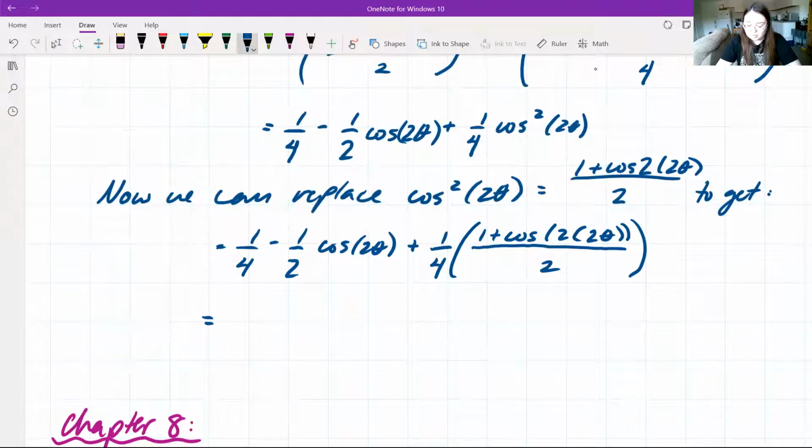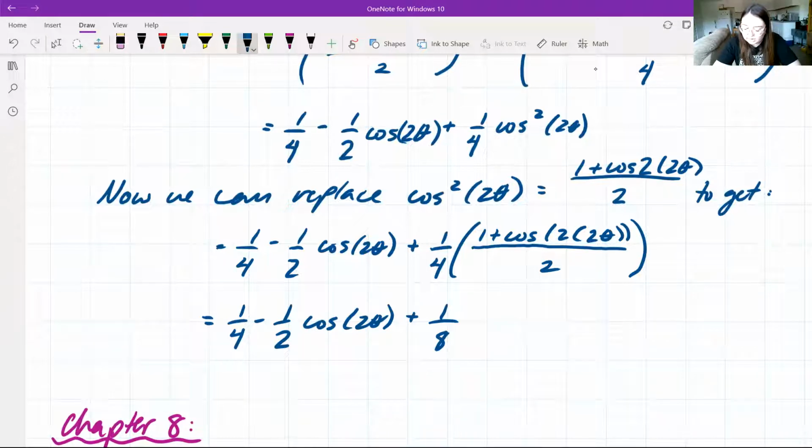When we simplify this out, we'll get 1/4 minus 1/2 times cosine of 2 theta plus 1/8 plus 1/8 cosine of 2 times 2 theta, which is 4 theta.